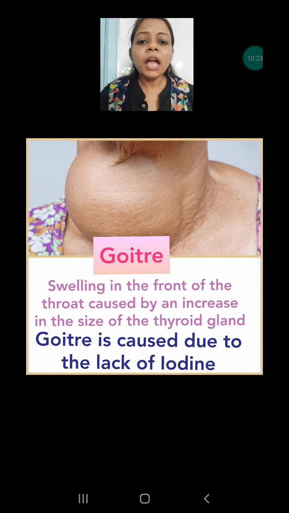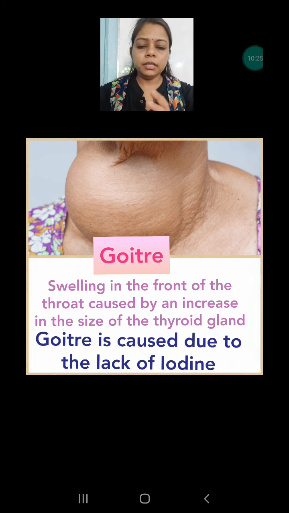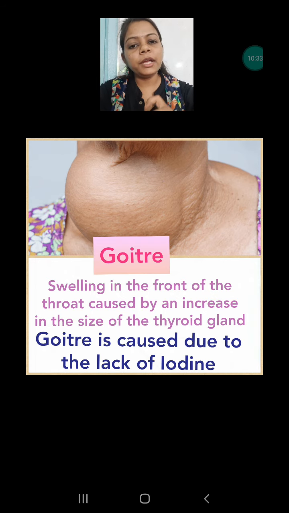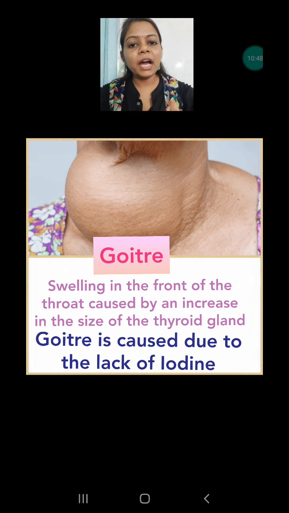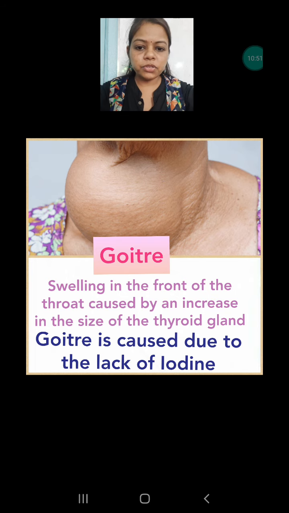And the salt we are taking has iodine, and due to iodine, some of the hormones are released by our thyroid gland. When there is a lack of iodine, then the thyroid gland cannot secrete the hormones, and that's why goiter disease is caused. So basically we are talking about the mineral, that is iodine. Due to lack of iodine, goiter disease is caused. The picture you are seeing is a very severe case.